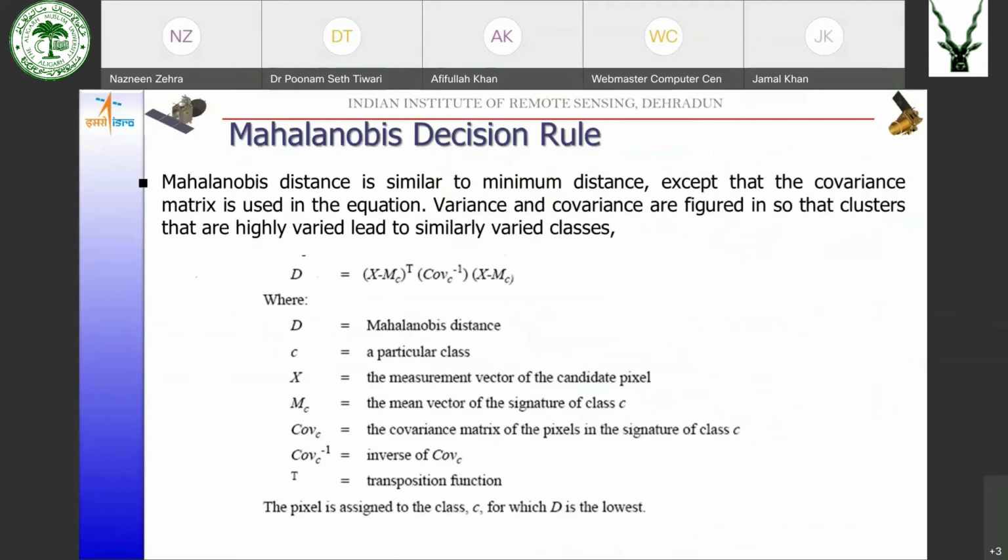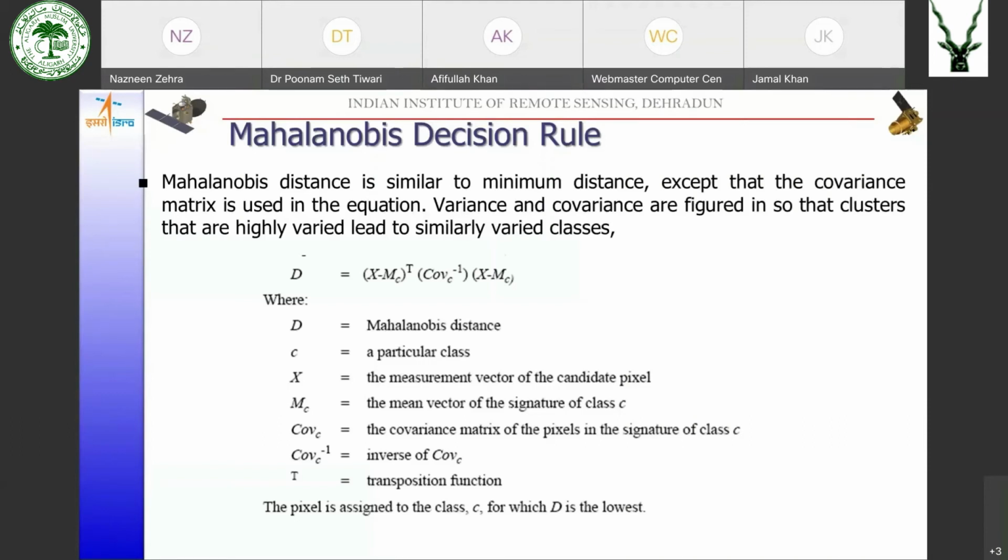The third one is the Mahalanobis decision rule. As you must have seen, in the minimum distance to means algorithm we are only using the mean of the class, maybe the mean of the training site. We are not using the standard deviation, because of which the variability of the class is not accounted for.